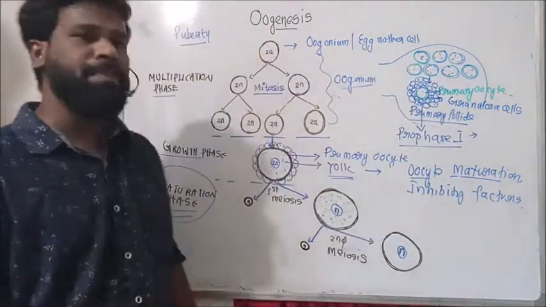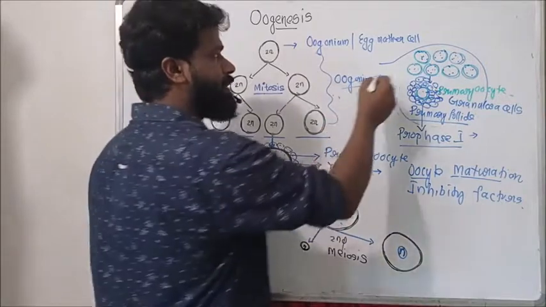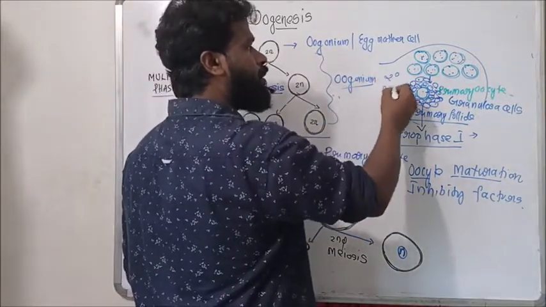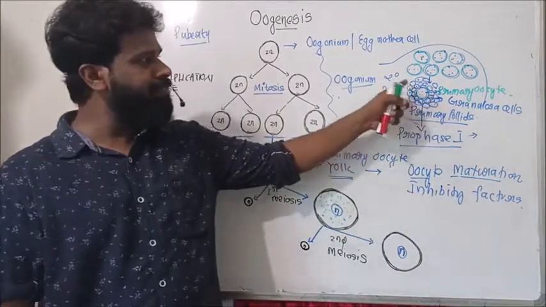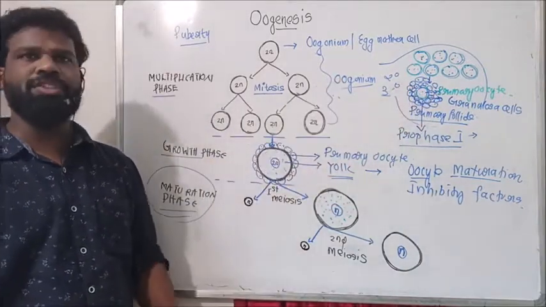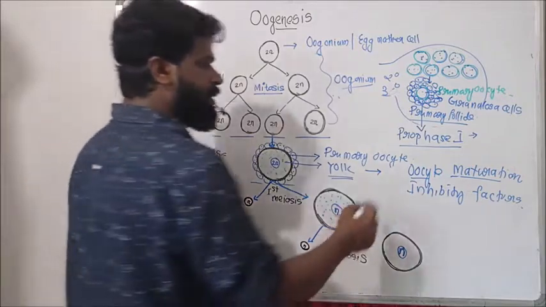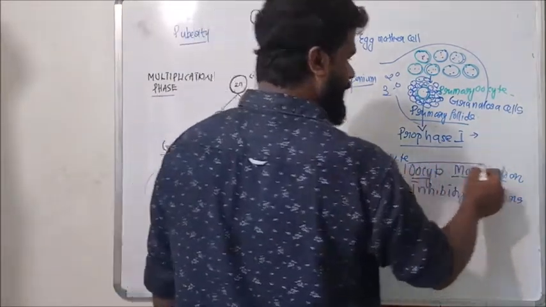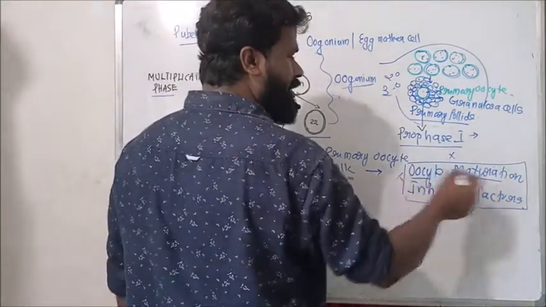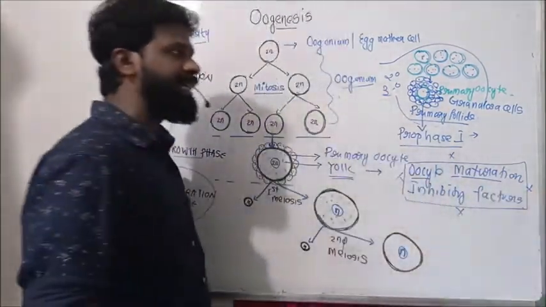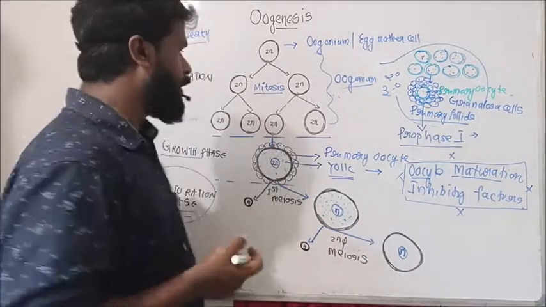As a result, this primary follicle develops into a secondary follicle, then a tertiary follicle. When this primary follicle develops to the tertiary follicle, the tertiary follicular cells overcome these oocyte maturation inhibiting factors.